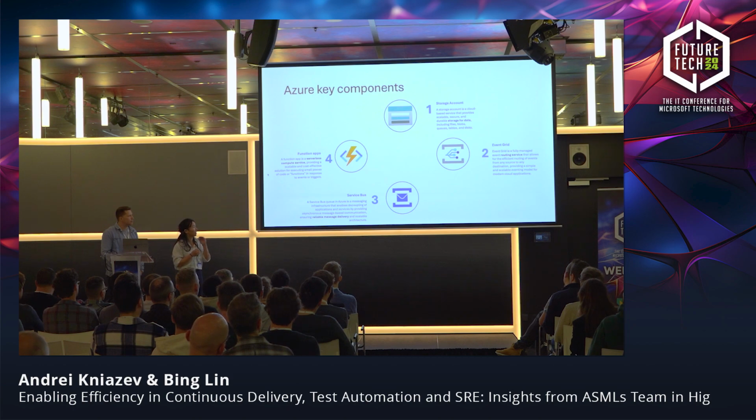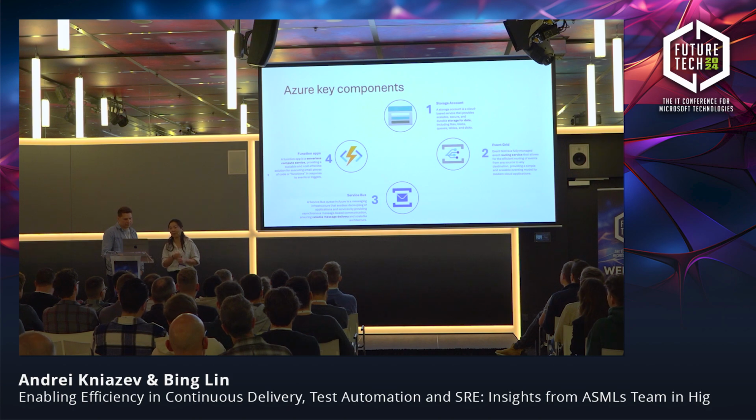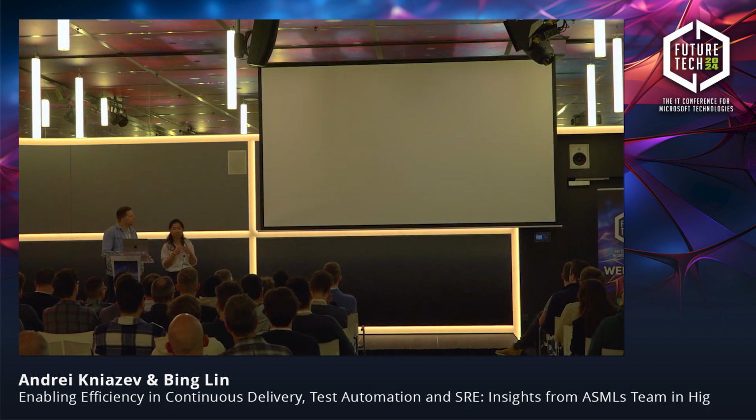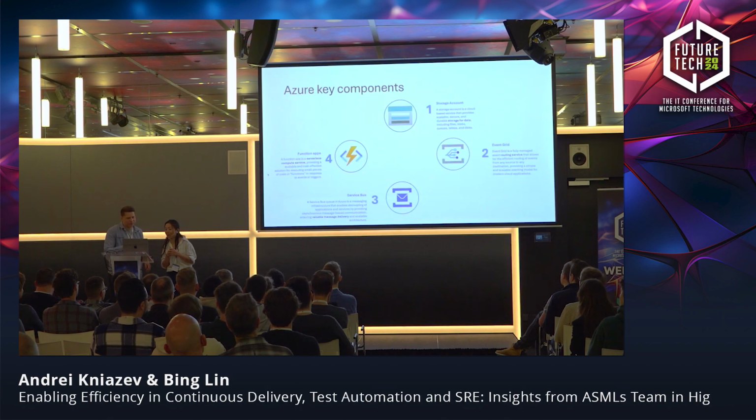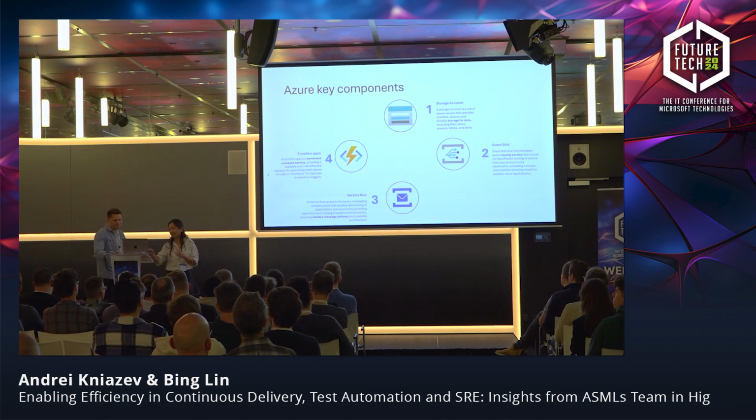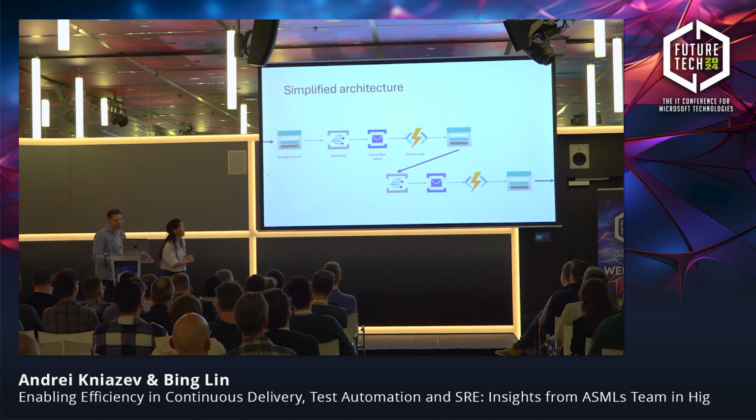And between the Event Grid and the function app, we have a service bus queue, which is providing reliable message delivery. Then we have a function app, which is a small unit of serverless computing. So this is a simplified architecture of our solution.